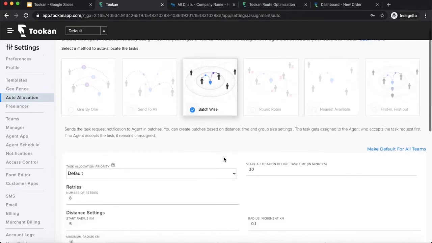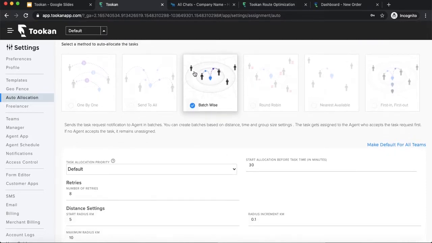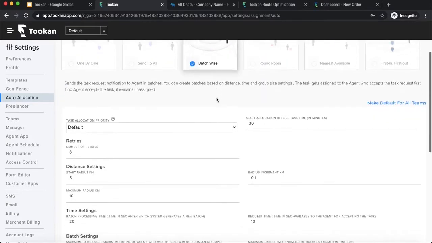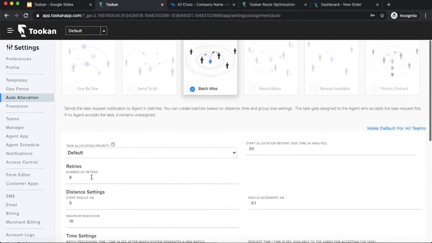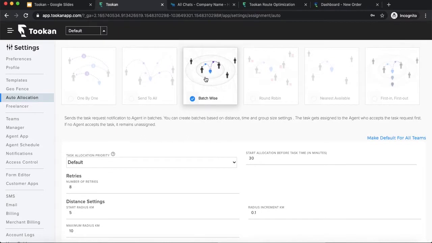So batch wise is something like the request goes in batches. There is a batch created of a particular radius, and then there is an increment of that radius every time. Let's say these are three parameters: start radius, maximum radius, and incremental radius. For example, right now the start radius is 5 km, there's an increment of 0.1, and the maximum radius is 10 km.